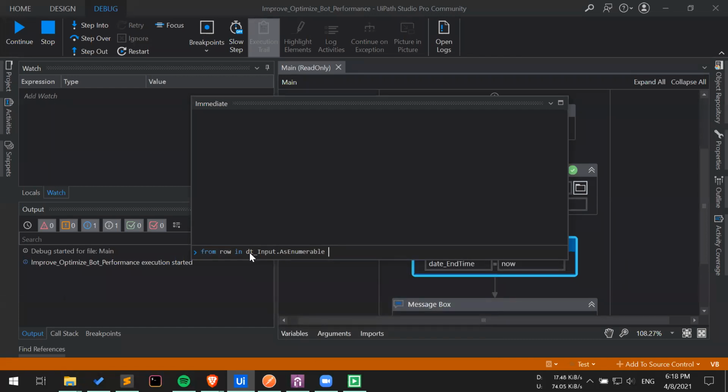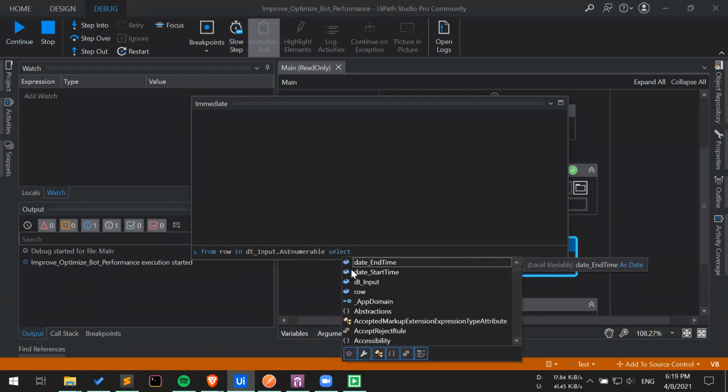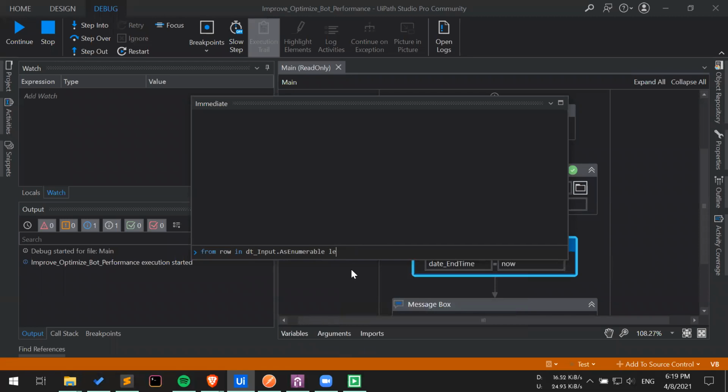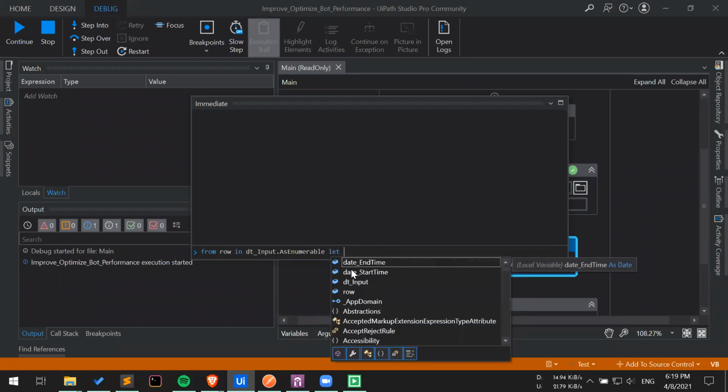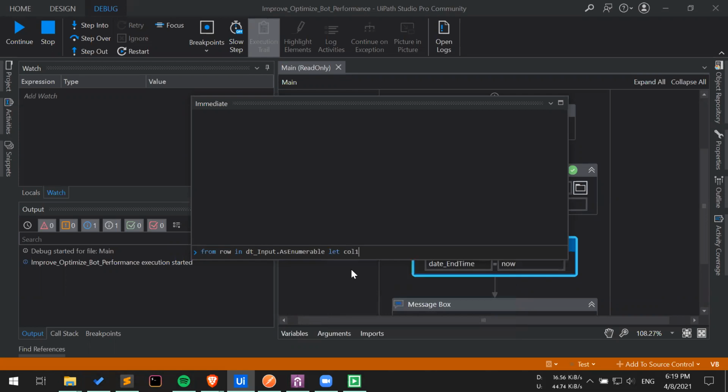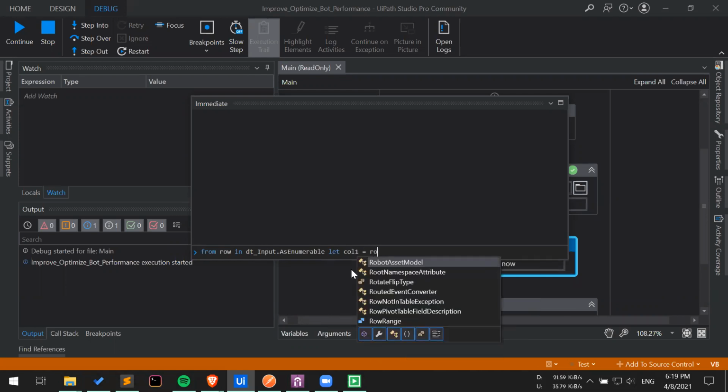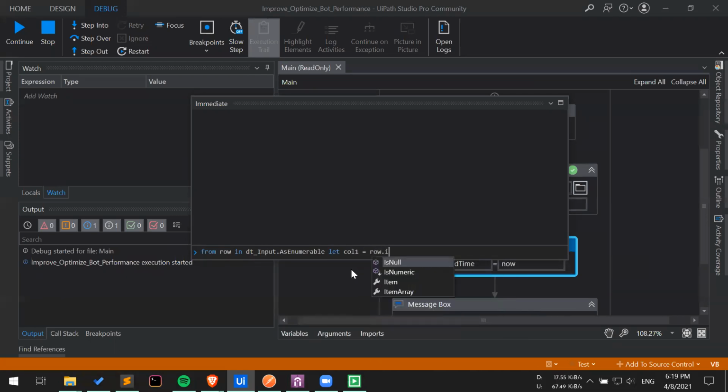Okay. So with that said, let's go ahead and select our column. We'll be using select. Let's define a temporary variable here. We will say let column1 is equal to row.Item, I will select the first column, .ToString. Now, just like before, this is currently of string data type.